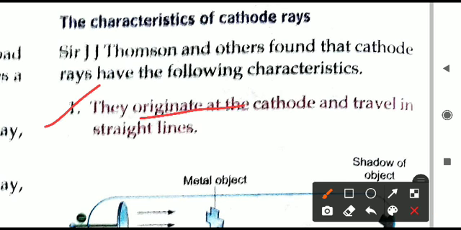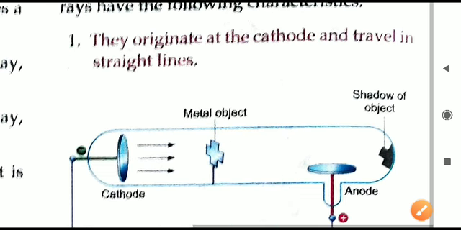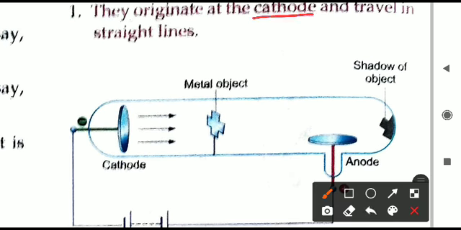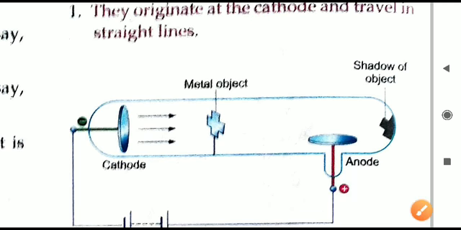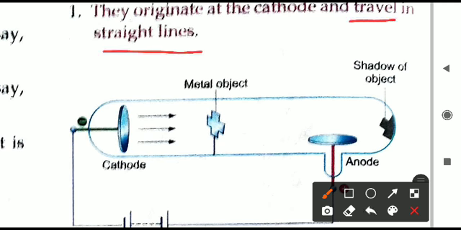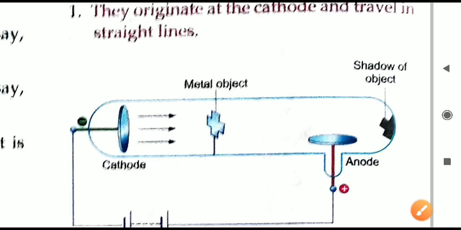First point is they originate at the cathode. Originate means they begin, they are forming. Cathode rays always originate at the cathode and they will travel in a straight line. Obviously, they will be forming at the cathode only. That is why the name is cathode rays. And they are always traveling in a straight line. They are not going here and there simply. All the cathode rays move in a straight line.